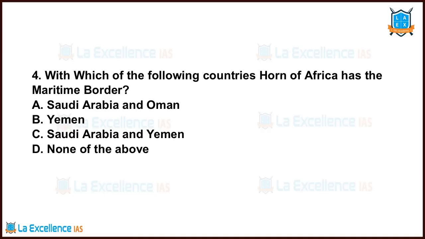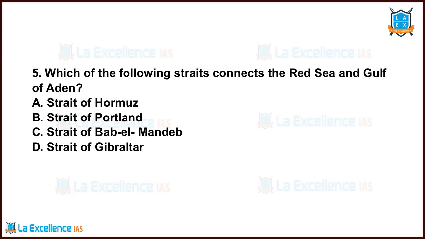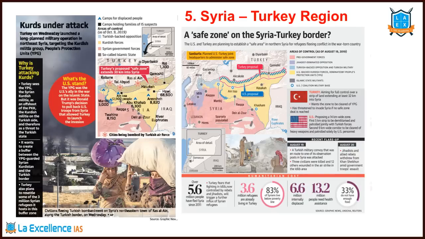Right. Which of the following countries Horn of Africa has maritime boundary? Horn of Africa has maritime boundary with which of the following countries? Saudi Arabia and Yemen. Look at the map once again and answer this. Saudi Arabia and Yemen is the answer. Next, which of the following straits connects the Red Sea with Gulf of Aden? Which one? Strait of Bab el Mandeb. So answer is C.